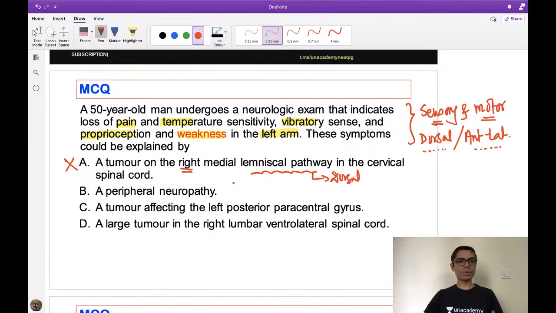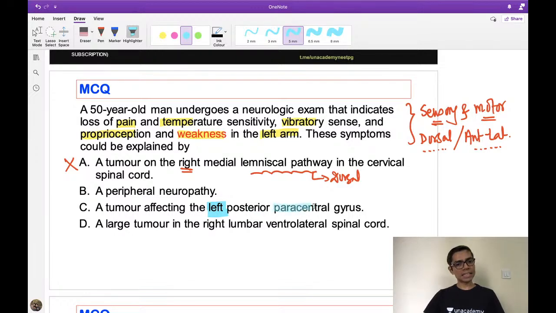Okay, just go by the process of exclusion. The big problem in C is that it is the left posterior paracentral gyrus. So this is the exclusion here, right? So C is also not the answer. Okay, so a tumor affecting the left posterior paracentral gyrus.